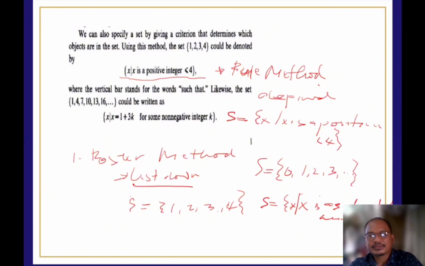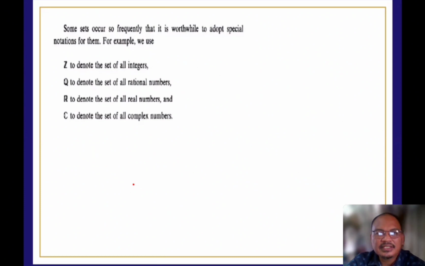Okay? Some sets occur so frequently that it is worthwhile to adopt special notations for them. For example, we use the Z. Okay? Kung mapapansin natin, yung set natin is we have this Z. So this is the set of all integers. Alam naman natin, we have integers.